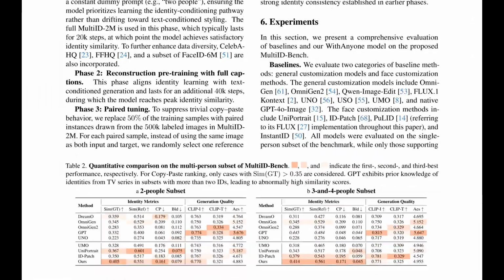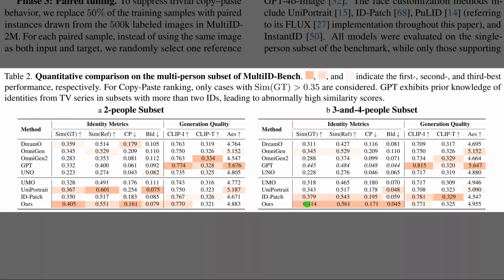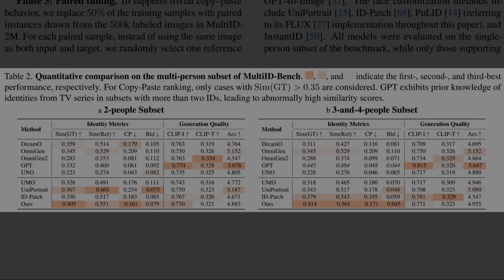So, after the trade-off plot, Table 2 compares methods on multi-person generation. It shows the model reaches about 0.41 similarity to ground truth. Copy-paste stays near 0.17, which indicates low replication because the metric penalizes outputs that mirror the reference face. The pattern holds across 2-person cases and 3 to 4-person cases with consistent identity control. And note, a caution: the GPT baseline benefits from prior TV series exposure, so its similarity can spike unexpectedly.